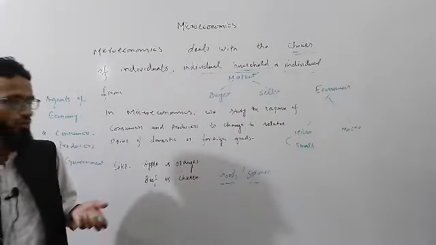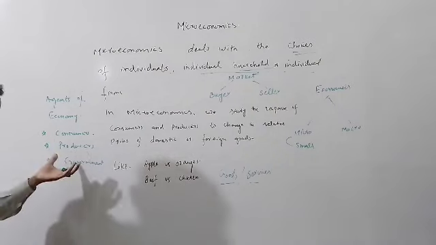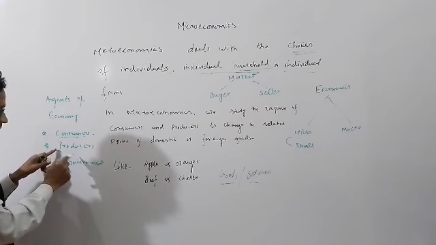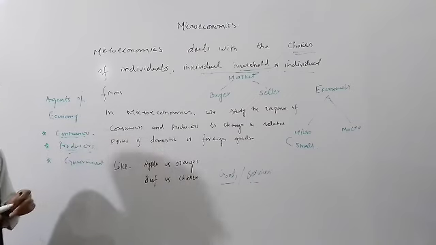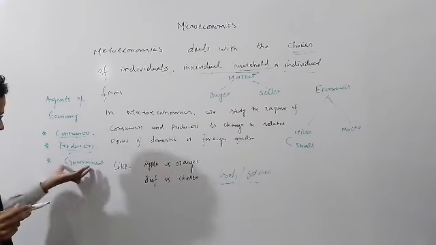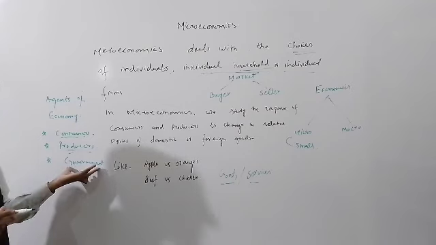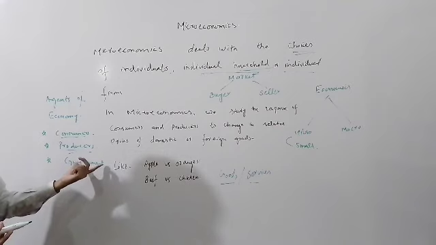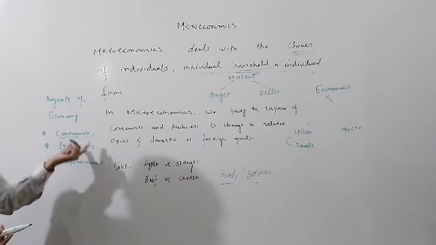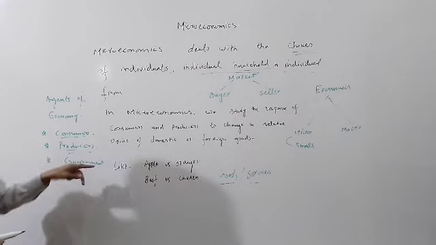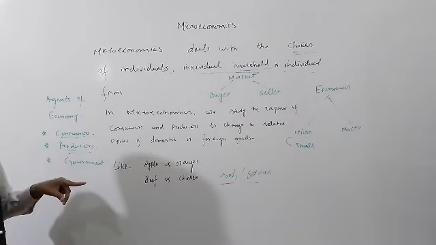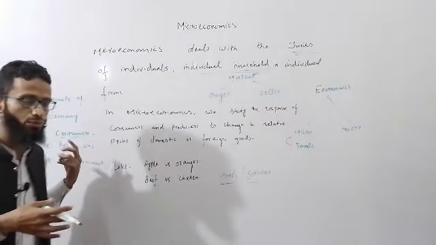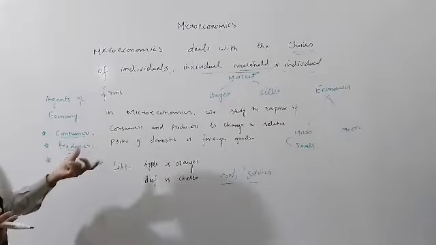So these individuals are consumers and producers. Households are consumers, and firms are producers. But the third agent is government. Government facilitates both agents, consumers and producers, by applying taxes on them. So the government's role is also important.